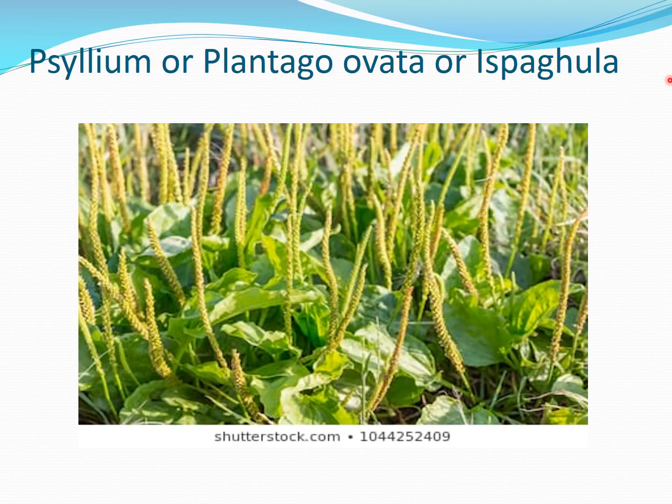This is the second bulk forming agent, psyllium, which is obtained from a plant called Plantago ovata, also called ispagul, or in a common Indian language, isabgol. These are all the same names. You may have seen this plant. It is Plantago ovata. These drugs are obtained from this plant, and there are some Ayurvedic preparations also which can be prepared from these plants.